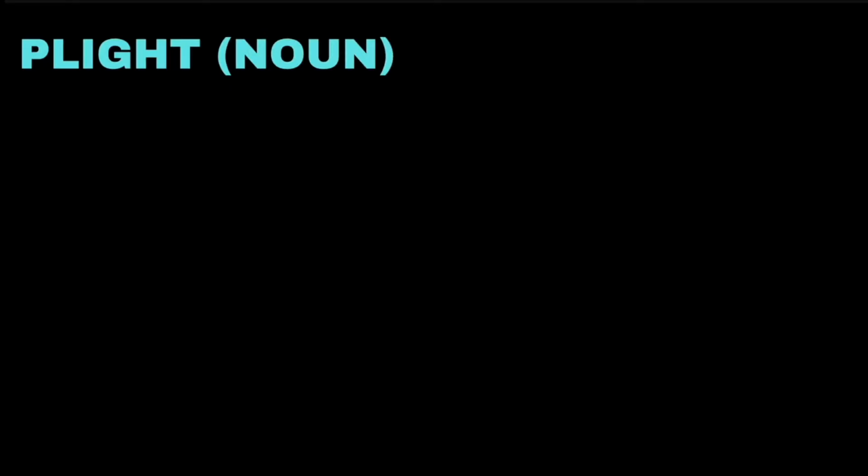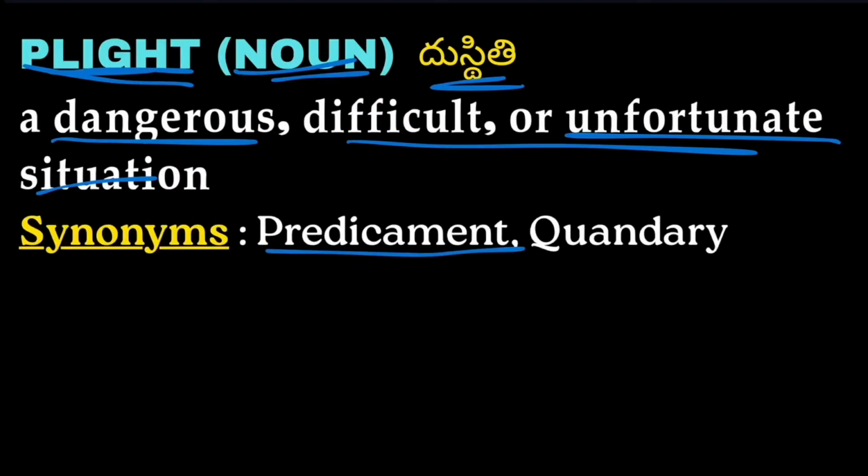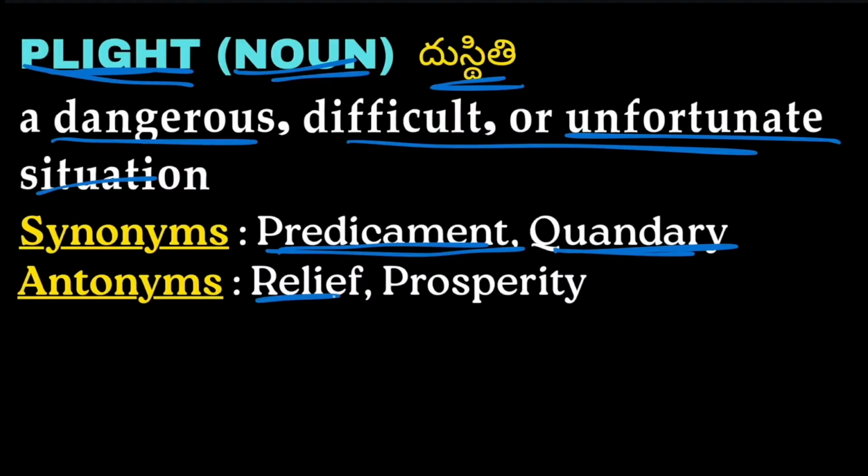Next word we have is plight. Plight is a noun and plight means dusthiti. Plight means a dangerous, difficult or unfortunate situation. Synonyms are predicament, quandary. Predicament and quandary are also synonyms of plight. Antonyms are relief, prosperity, happiness; all those come under antonyms of plight.